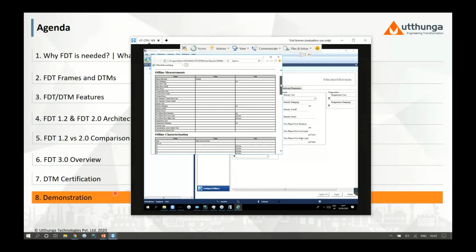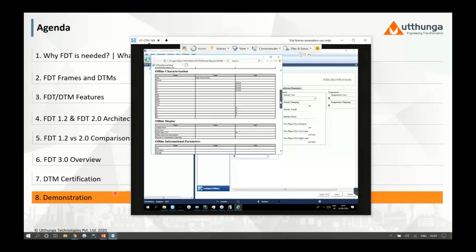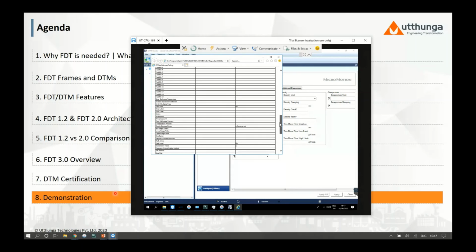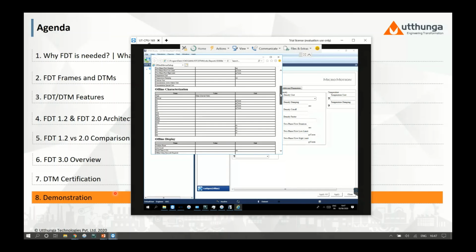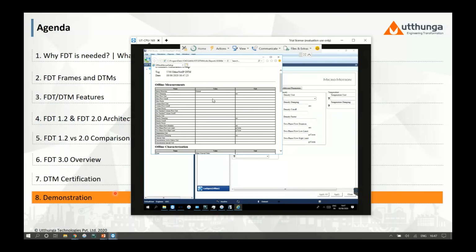All the offline parameters that are available here are made available in the print. In the same way, when we are online, we can also have the complete parameters or data printed to use for further analysis and submit as a report. This will have the values and the units. So this is on the Ethernet IP DTM.